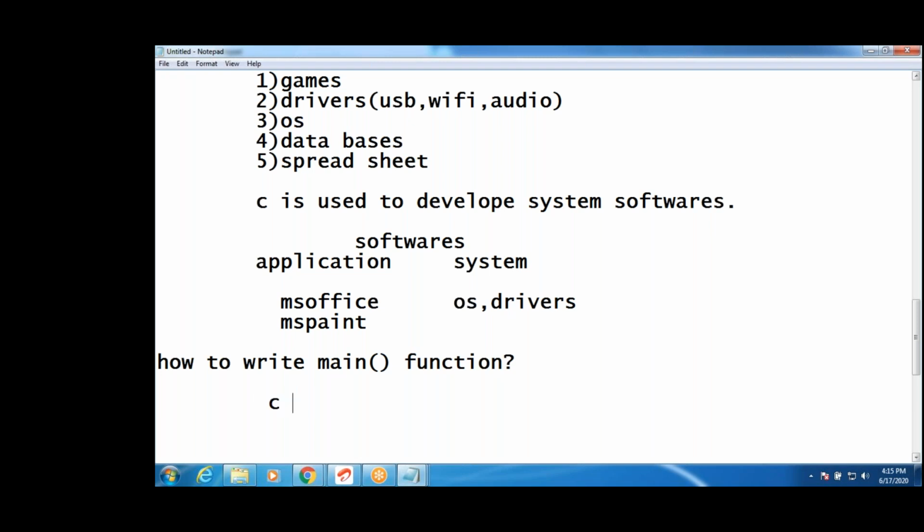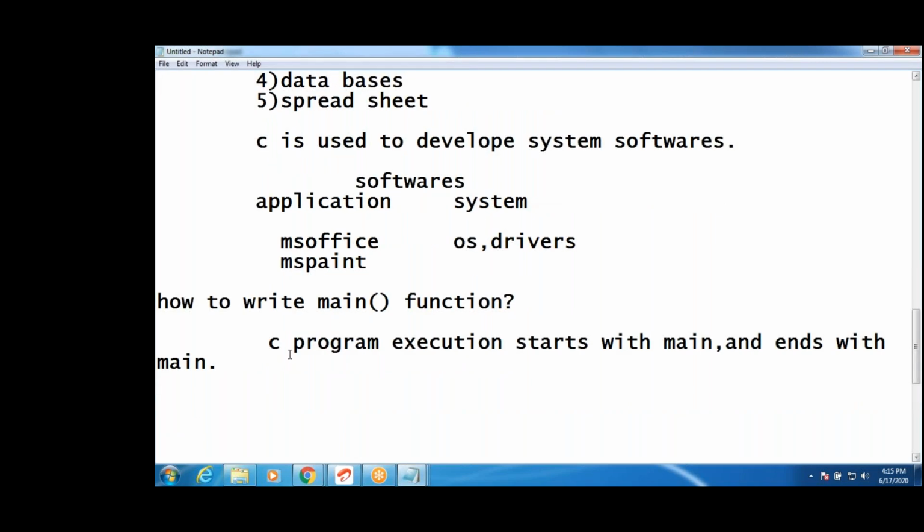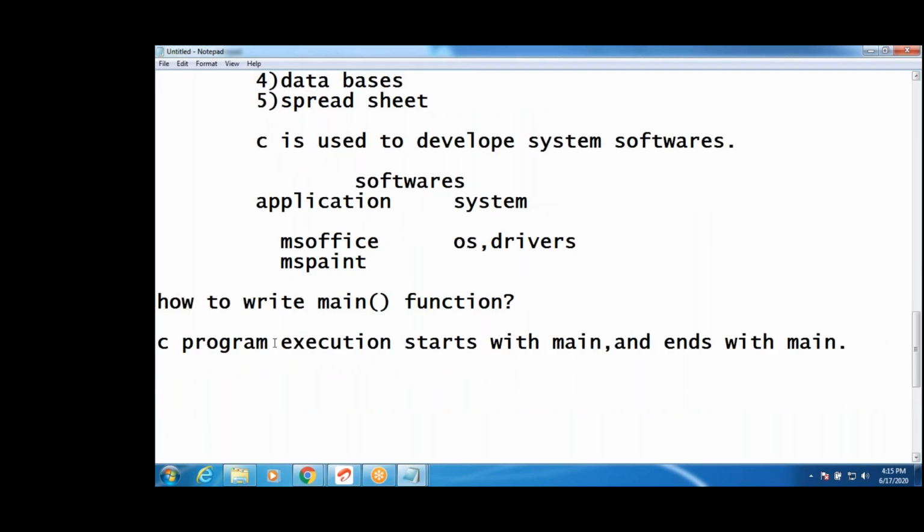C program execution starts with main and ends with main. That is the specialty of the main function. Only one execution control will be there.